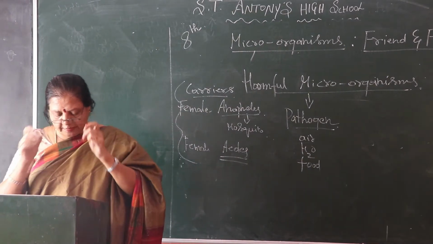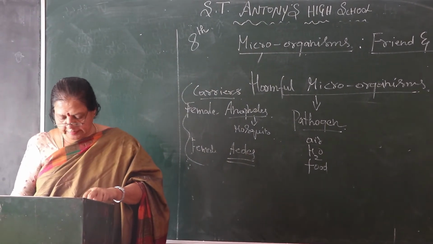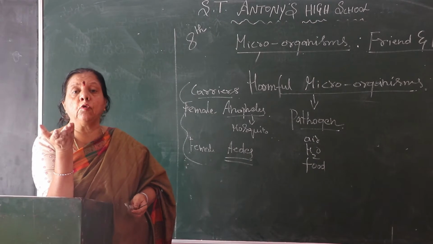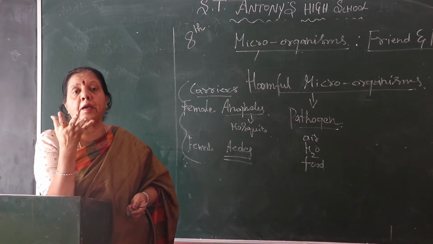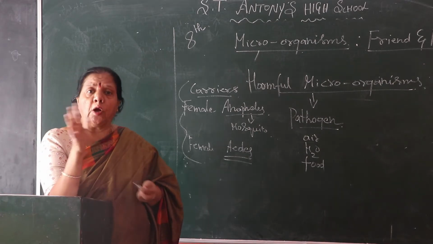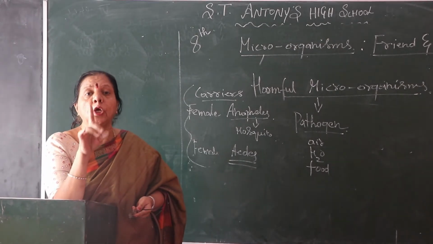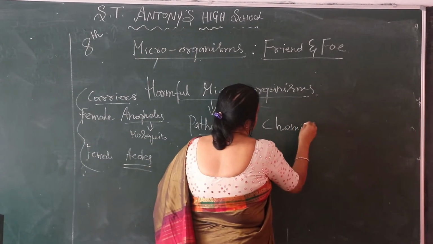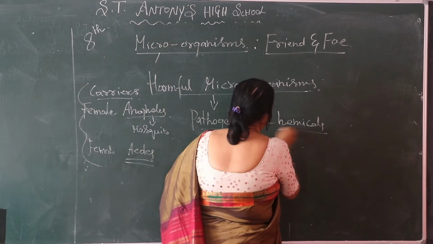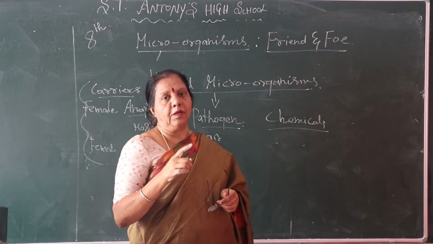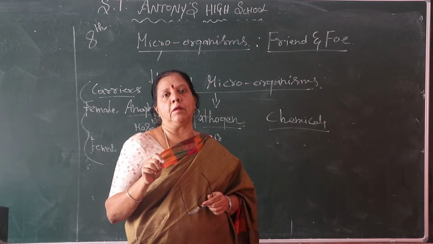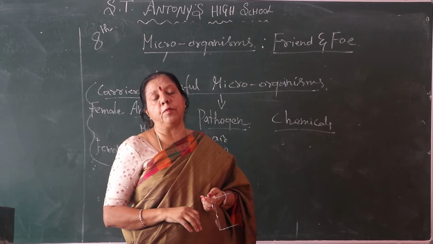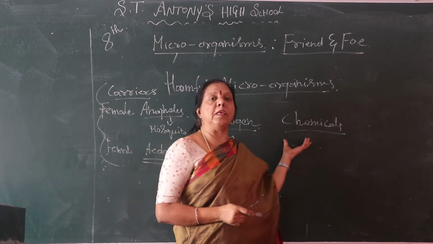So next we'll pass on to diseases caused by microorganisms in plants. Even plants get so many diseases. You know, potato and cabbage and other things are spoiled through microorganisms. How do plants get them? Chemicals cause diseases in plants. In the manure, chemicals will be there. It may be more, it may be less, and it develops harmful microorganisms. By that time the plants will be spoiled.